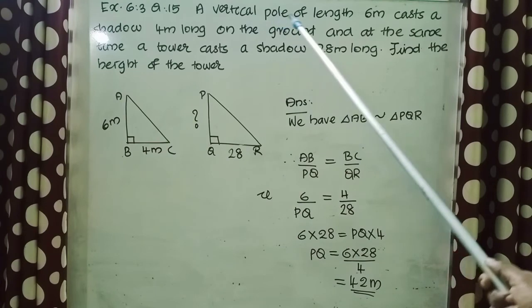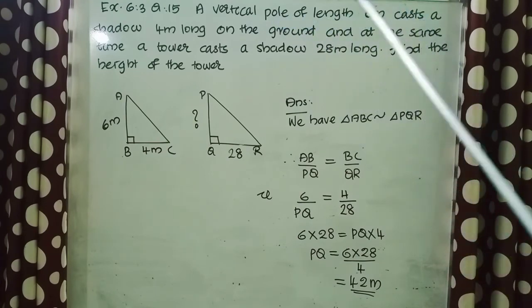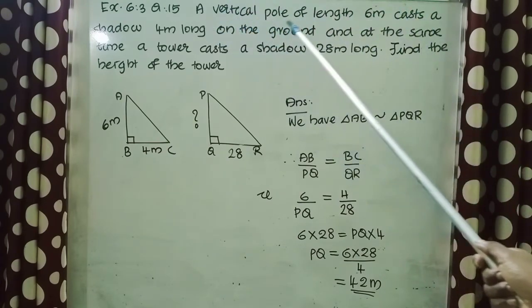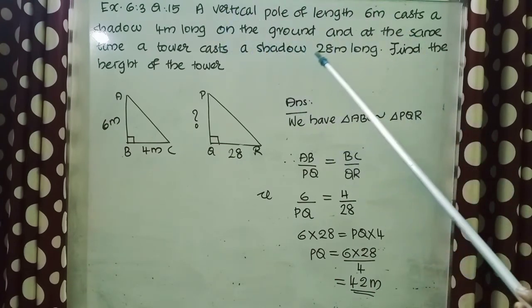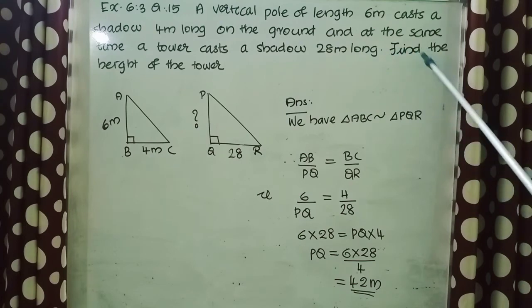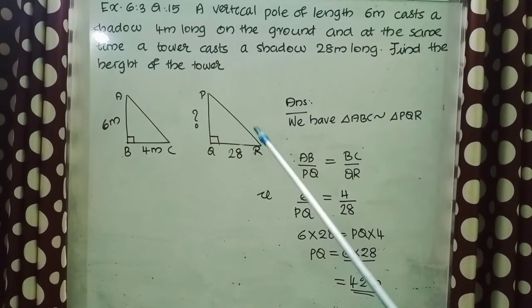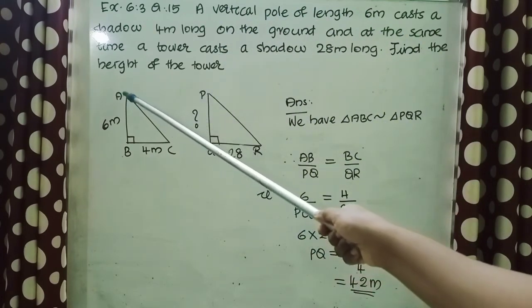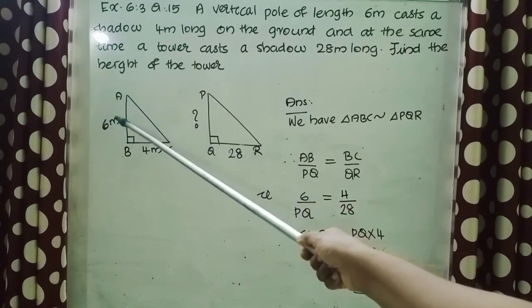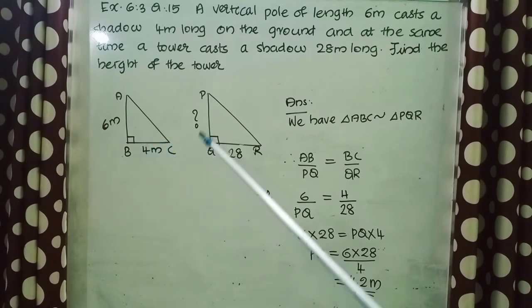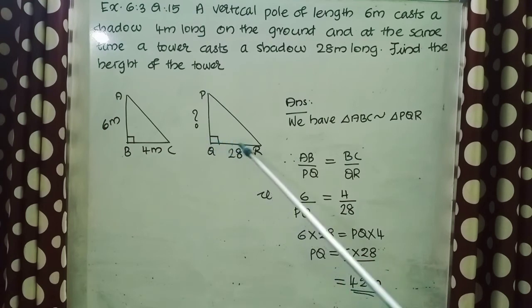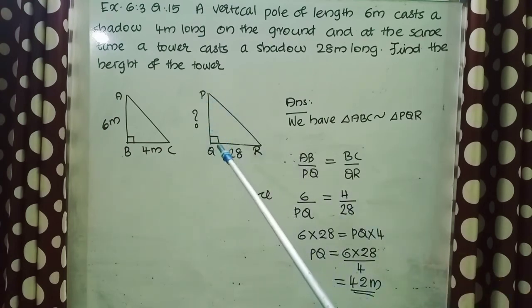A vertical pole of length 6 meter casts a shadow 4 meter long on the ground, and at the same time a tower casts a shadow 28 meter long. Find the height of the tower. So I have drawn the figure. Let this AB be the vertical pole with height 6 meter, and this is the shadow with length 4 meter. Here another vertical tower. The shadow is 28 meter long. The height of the tower we need to find out.